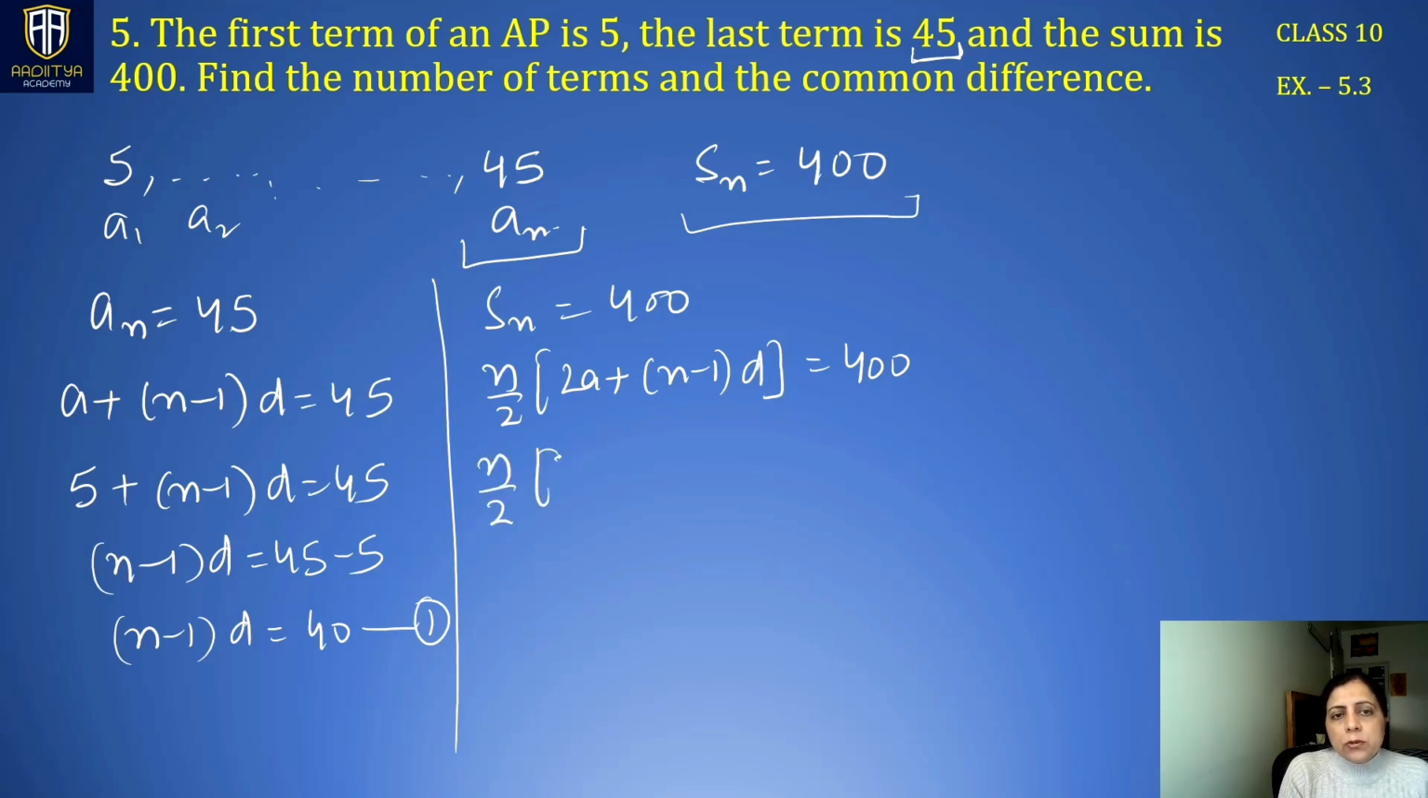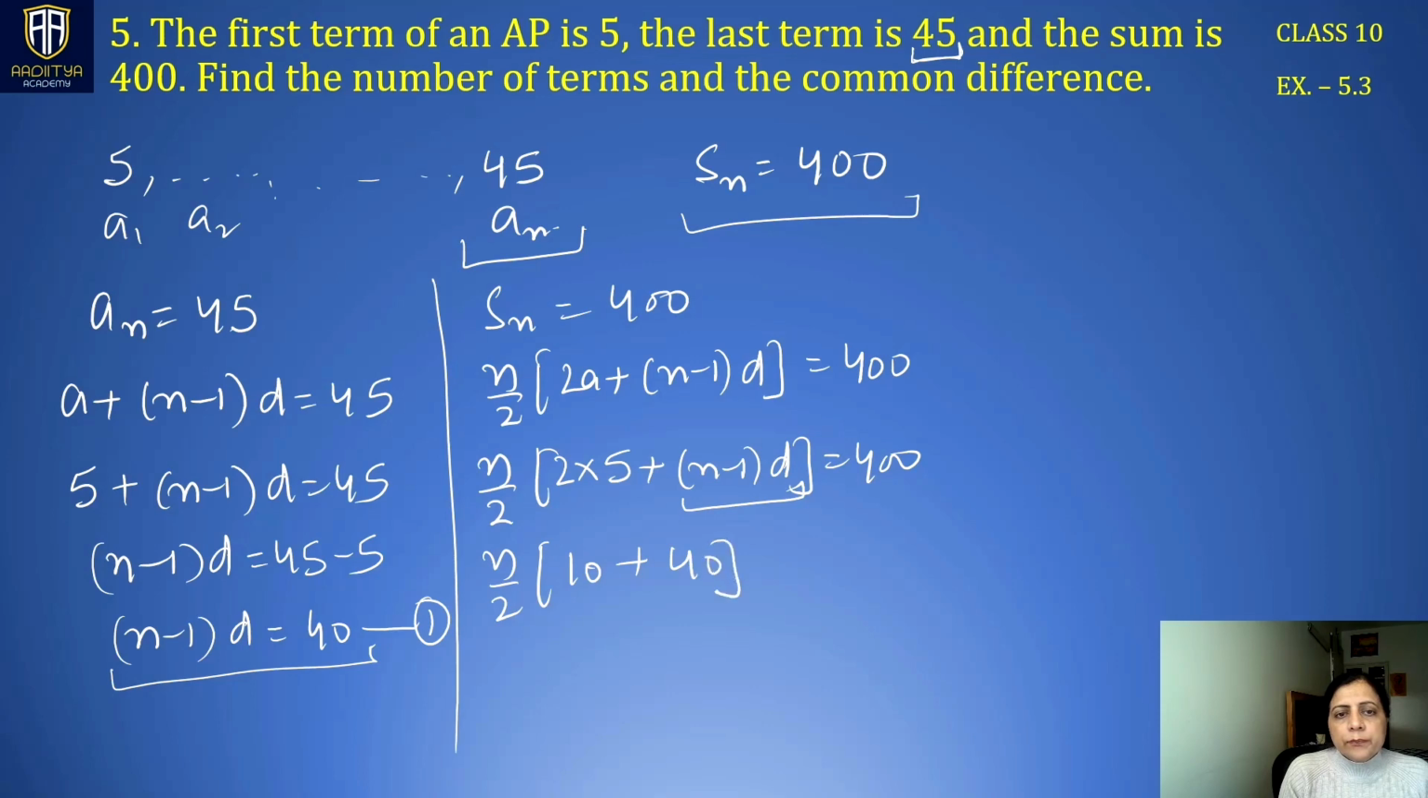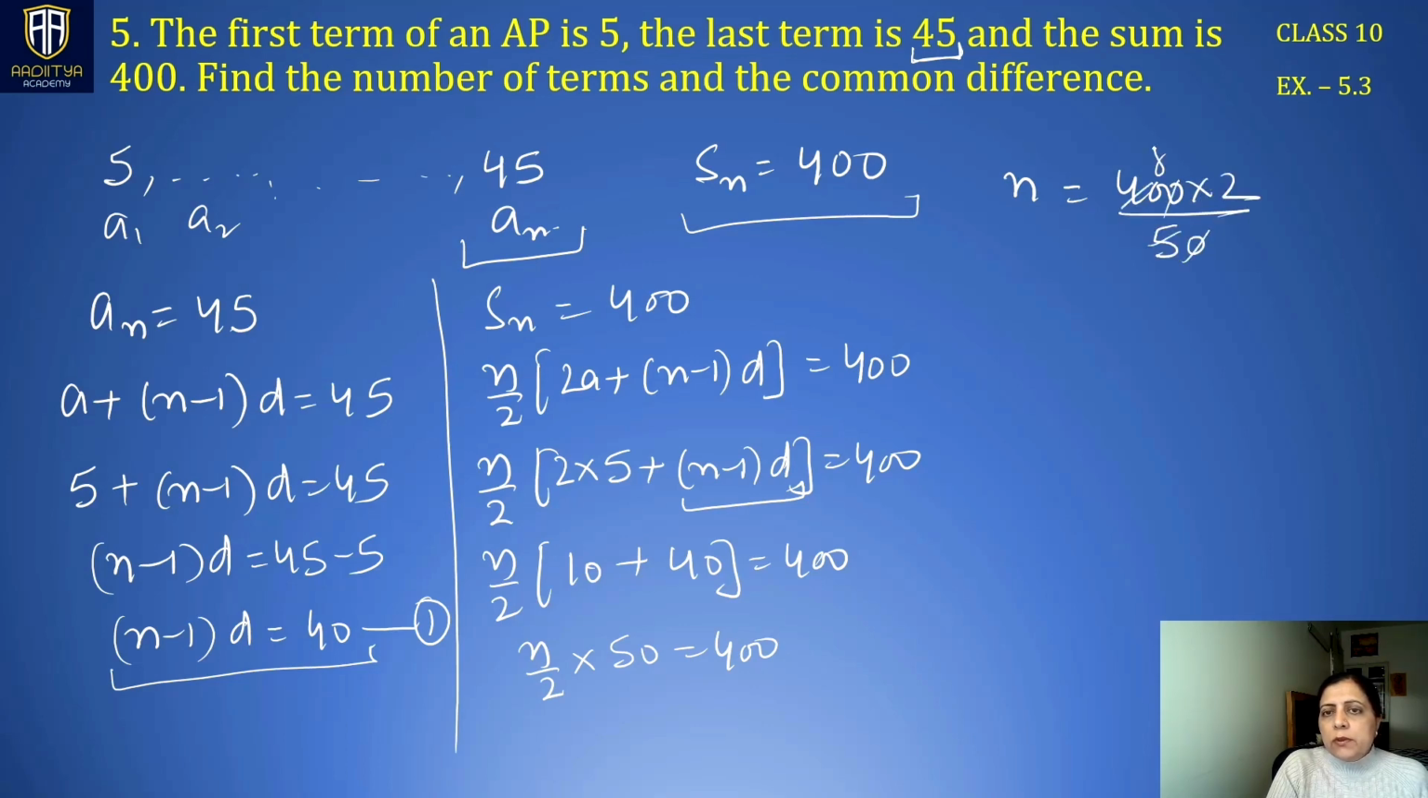n by 2 multiplied by 2 times 5 plus n minus 1 d is 400. Now n by 2 is written as it is, but n minus 1 times d is known to us, which is 40, right? So this becomes an equation in n only. n by 2 multiplied by 50 is 400. So we get n is equal to 400 multiplied by 2 divided by 50. 5 8s are 40, n is 16.